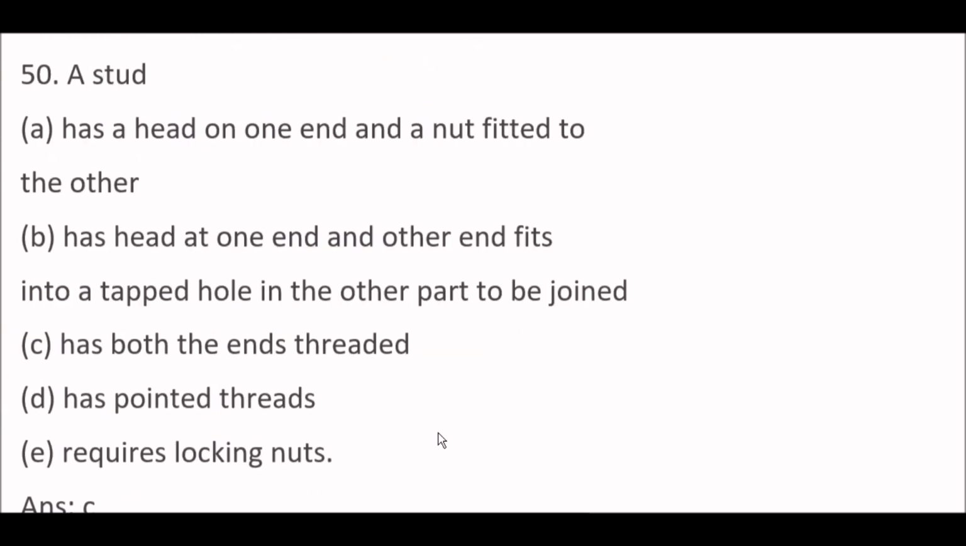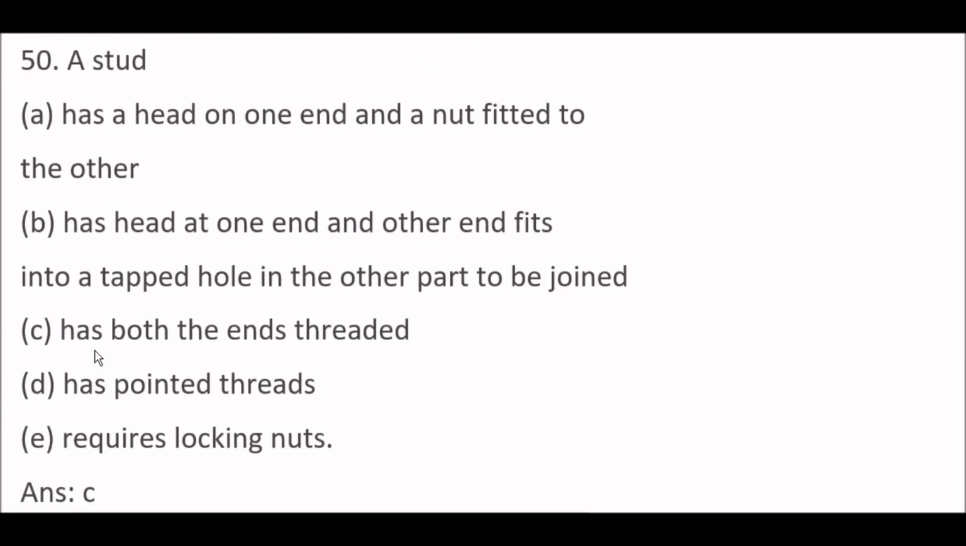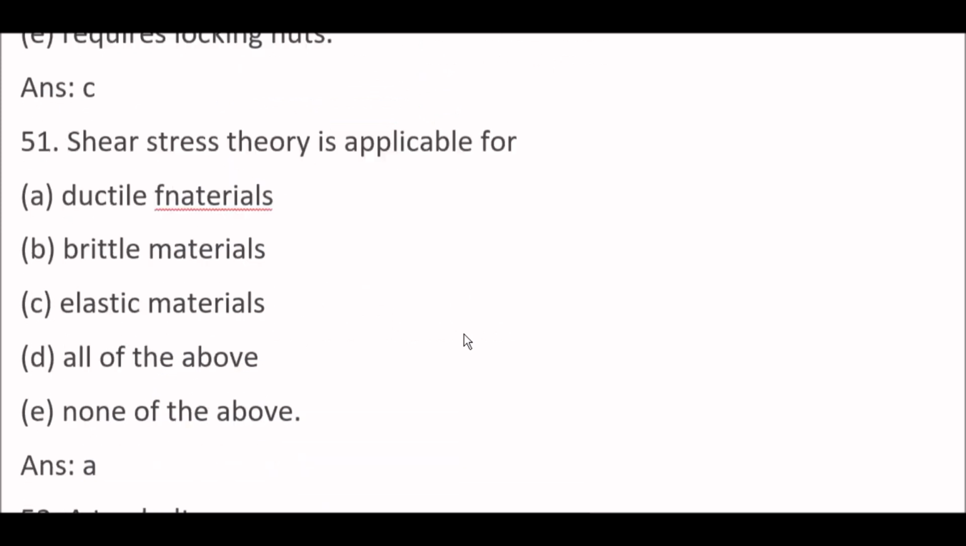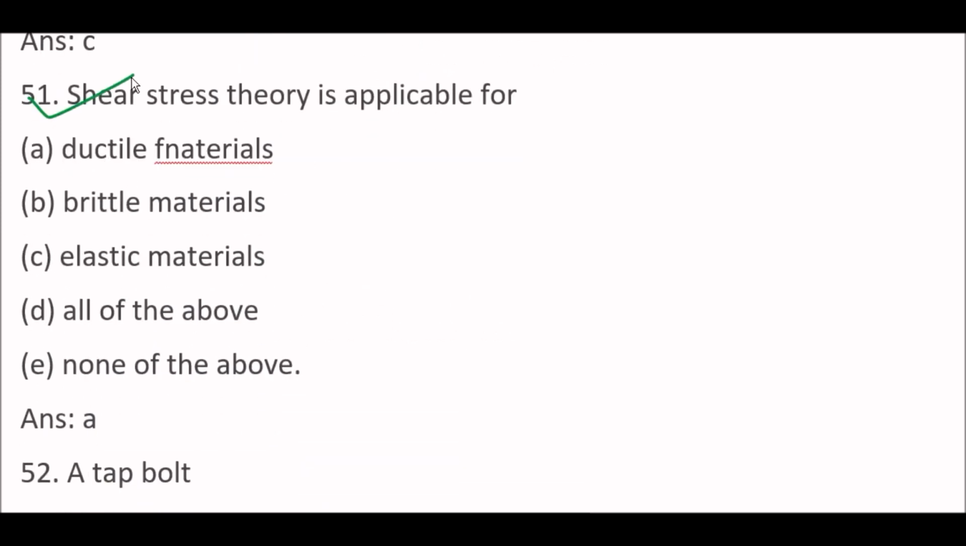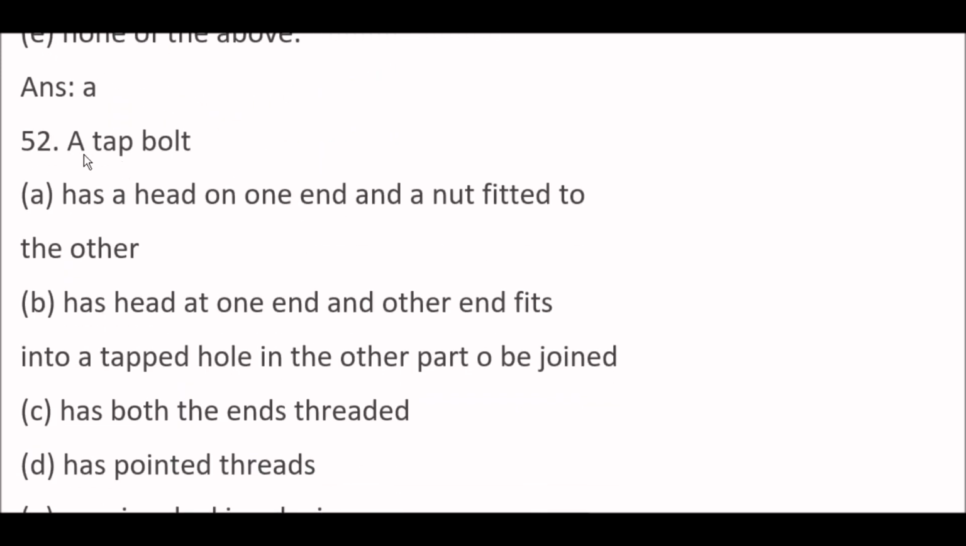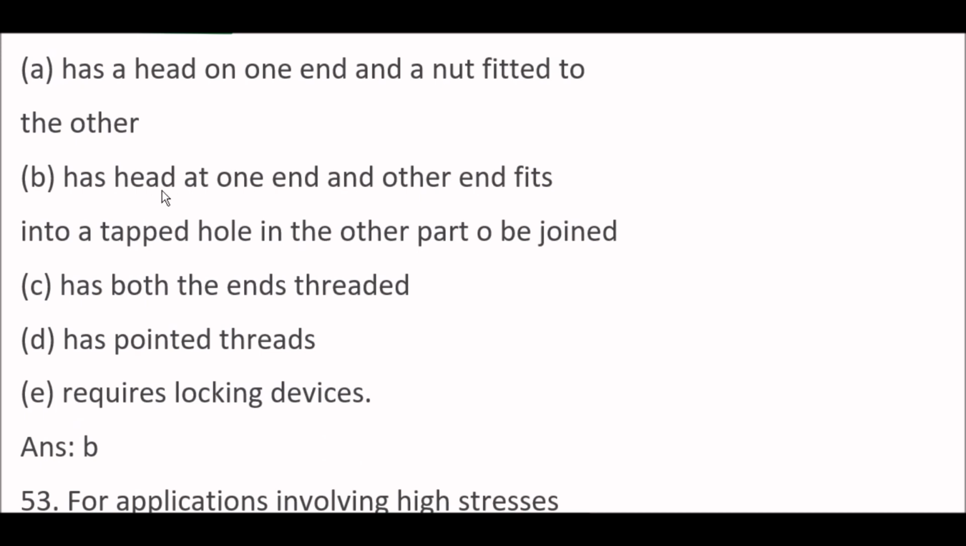Okay. Next question. A stud, option C, has both the ends threaded. Okay, a stud has both the ends threaded. Next question. Shear stress theory is applicable for ductile materials. This is materials. Okay, spelling mistake here. Next question. A tap bolt has head at one end and other end fits into a tapped hole in the other part of the joint.